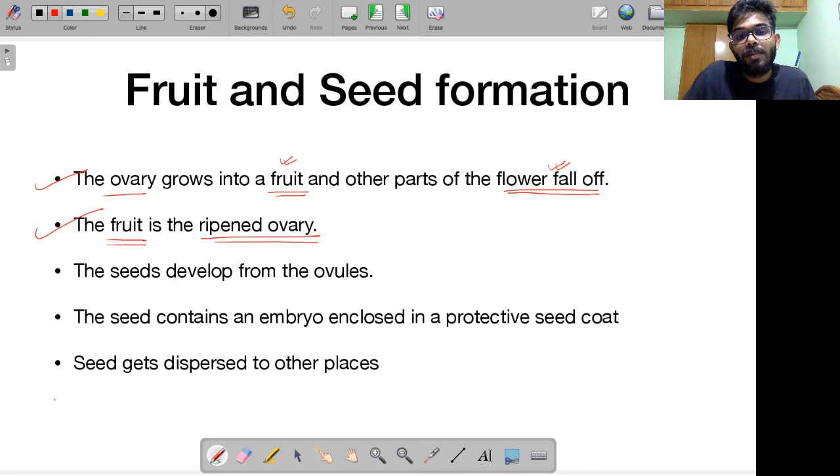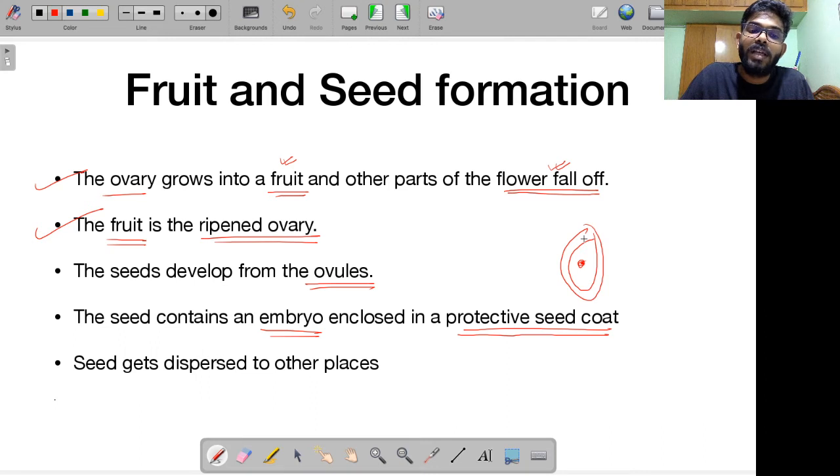The seeds develop from the ovules. The seed that you get to see is developing from the ovules. The seed contains an embryo that is enclosed inside a protective seed coat. So inside the seed, only the embryo is lying, and there's a very thick layer that is called a seed coat. This seed gets dispersed at multiple places, and these seeds grow under favorable conditions into brand new individuals. This is exactly what happens in plants. This is how plants are able to sexually reproduce.